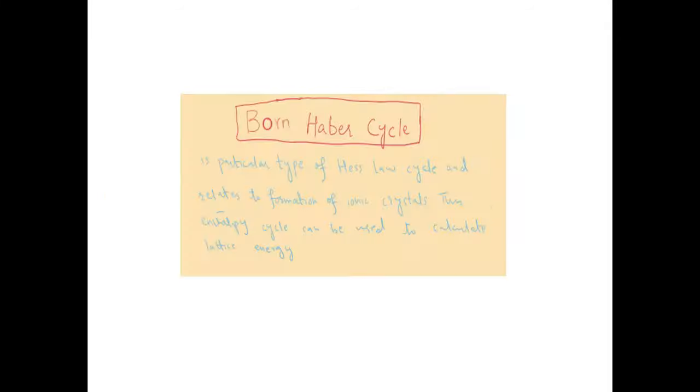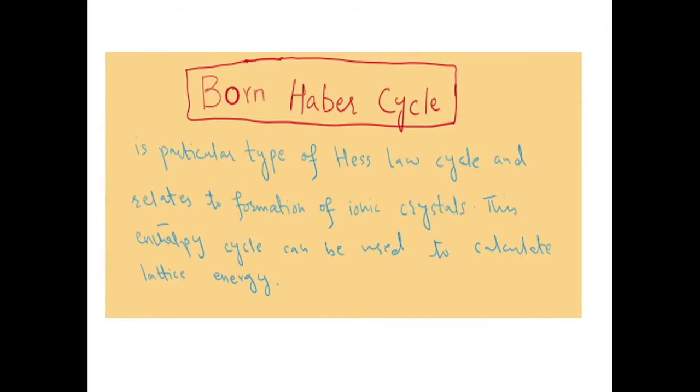So let's start with our lesson. Our lesson is about the Born-Haber cycle today. First of all, you need to know what the Born-Haber cycle means. The Born-Haber cycle is a particular type of enthalpy cycle which we can use to calculate lattice enthalpy of ionic compounds. So whenever you want to calculate lattice enthalpy of ionic compounds, you can use this particular type of enthalpy cycle, which is called the Born-Haber cycle.